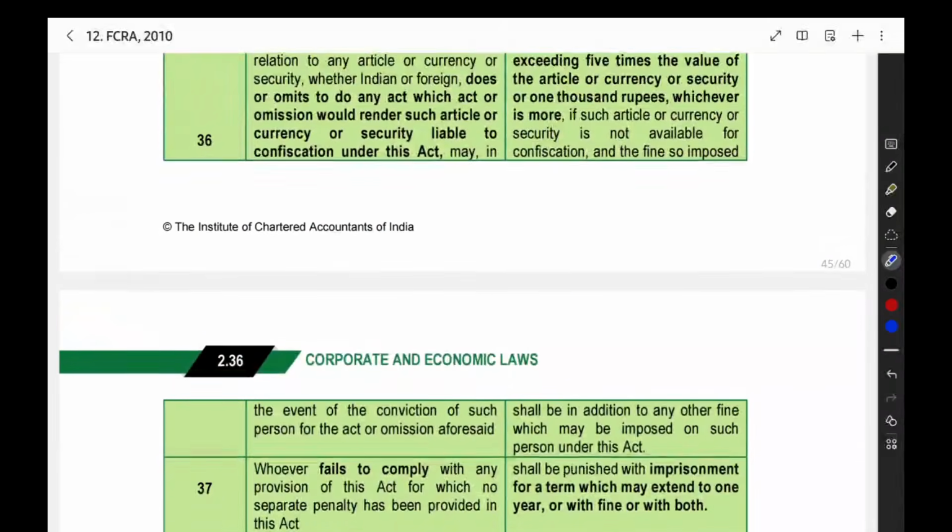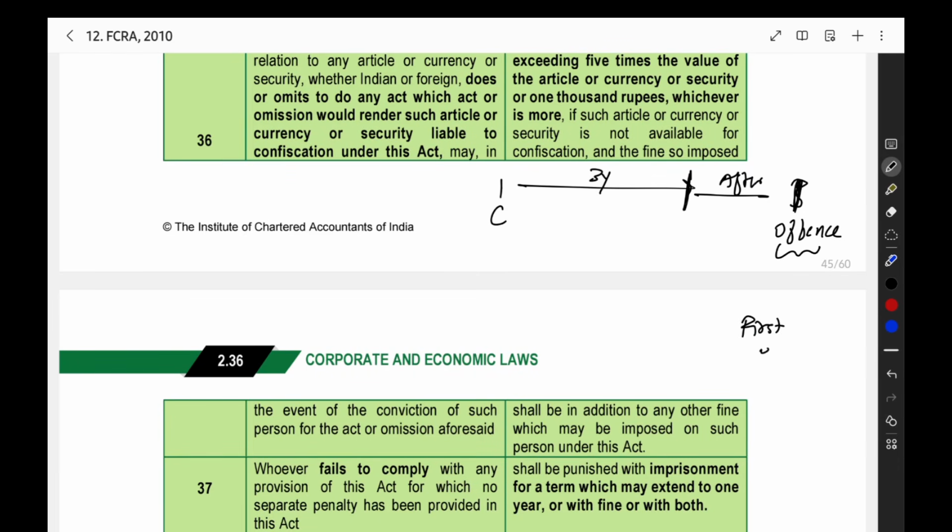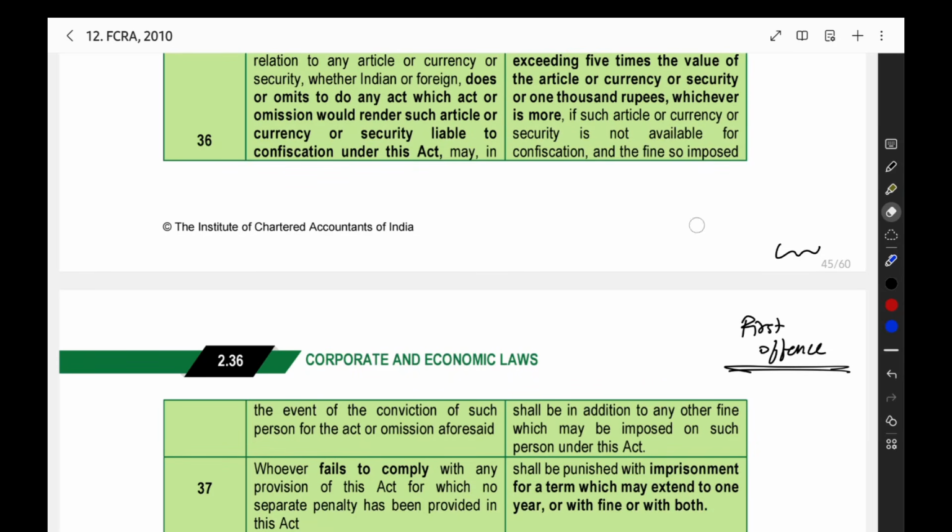Then after 3 years, now you did the compounding, and 3 years are completed. Then after 3 years, if you are doing some offence, it will be considered as a first offence only. If you are doing any offence within the time limit of 3 years, then it will be considered as a second offence and you will not have the option of compounding. But after 3 years if you are doing it, it will be considered as a first offence only. That point also they have given here.